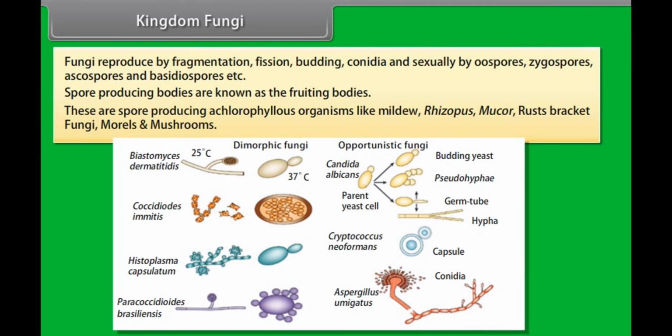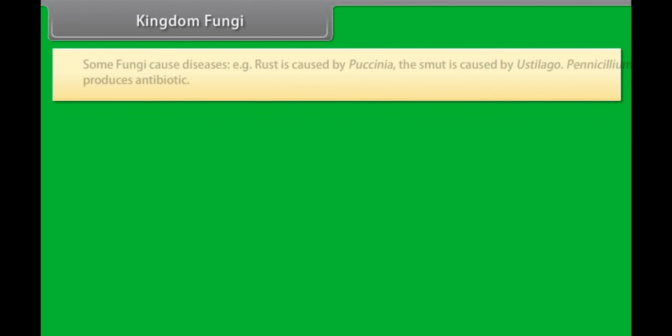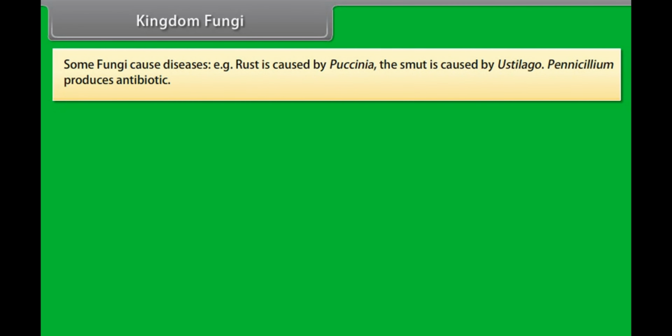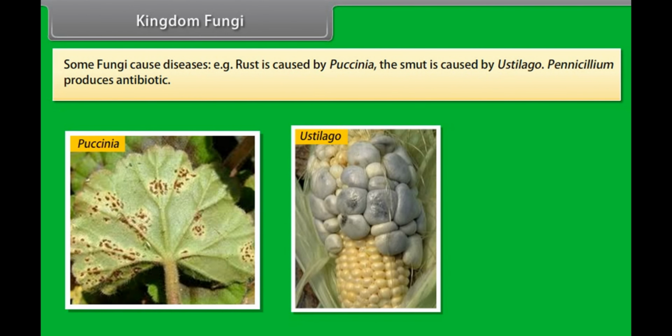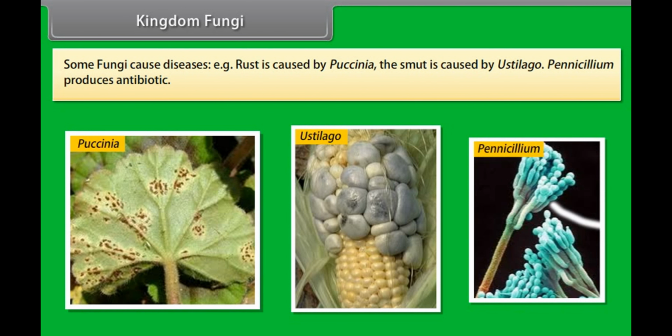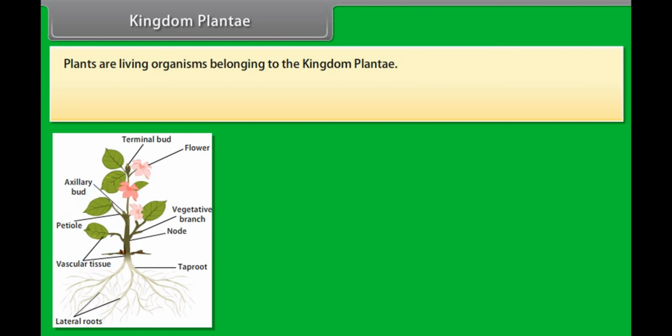Spore-producing bodies are known as fruiting bodies. These are spore-producing achlorophyllous organisms like mildew, Rhizopus, Mucor, rusts, bracket fungi, morels, and mushrooms. Some fungi cause diseases. For example, rust is caused by Puccinia, smut is caused by Ustilago, and Penicillium produces antibiotics. Kingdom Plantae. Plants are living organisms belonging to the kingdom Plantae.